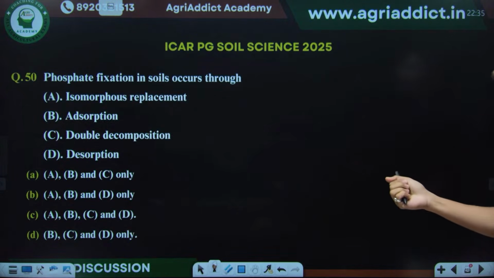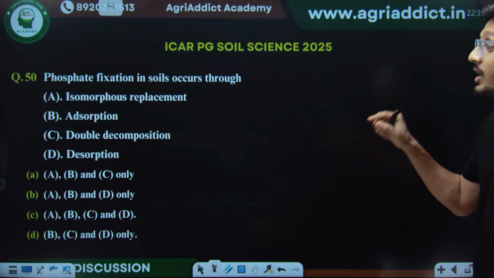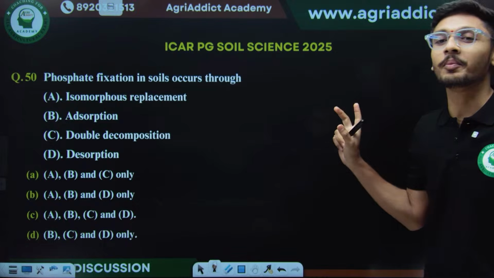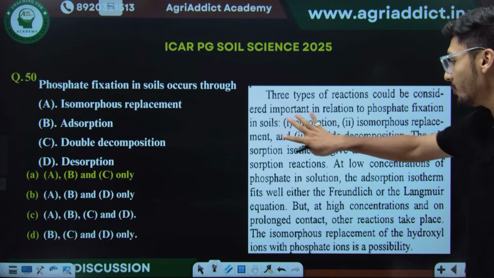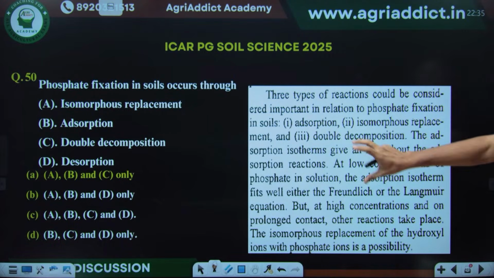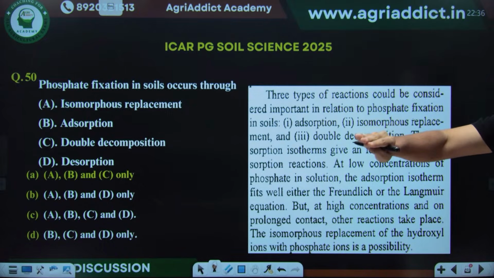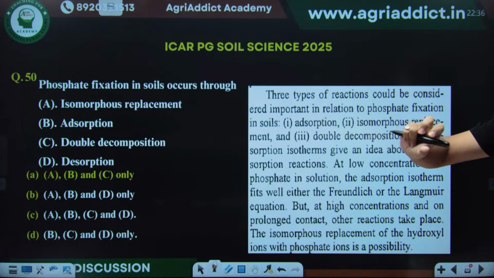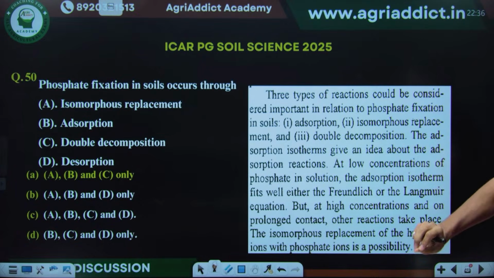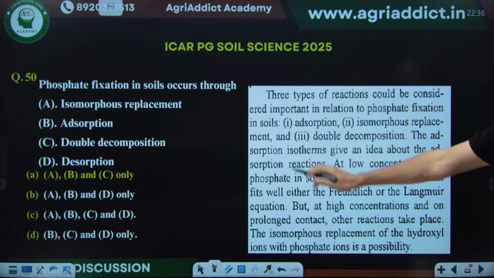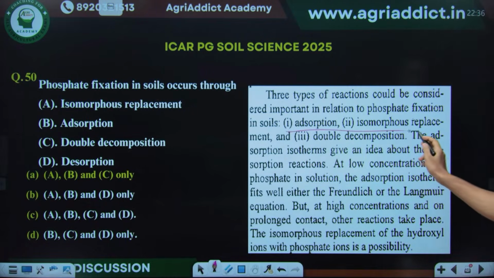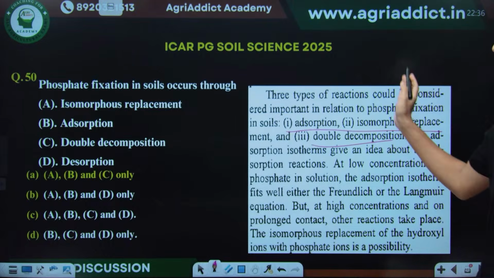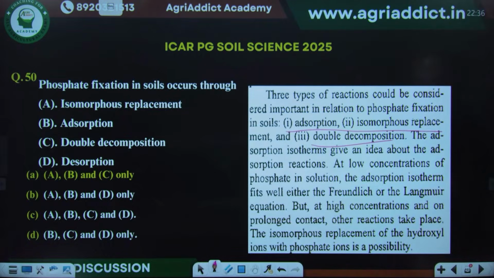Then we have the next question, which is talking about phosphate fixation. This question is also an exact line to line question from ISSS. If someone has read ISSS well, it is not at all possible for them to get this question wrong. I have taken this paragraph from the phosphorus chapter, in phosphorus fixation, just above the factors affecting phosphorus fixation, after the introduction. The question is direct, line to line, from ISSS. Adsorption, isomorphous replacement and double decomposition are the important steps considered for phosphorus fixation in soil. So such questions are being asked directly from ISSS.